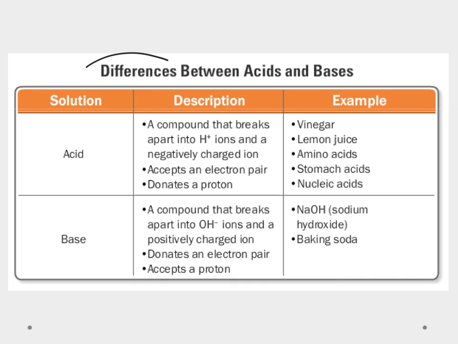Okay, so let's look at the differences between acids and bases. Remember that they are opposite of each other. So an acid is going to accept an electron. A base, on the other hand, will donate an electron. An acid donates a proton. The base will accept that proton. Acids generally tend to break apart into this hydrogen ion, while our bases form these hydroxide ions. And you can see some examples over here.